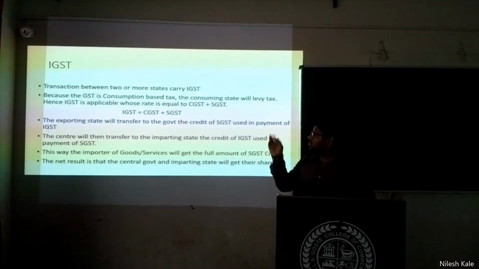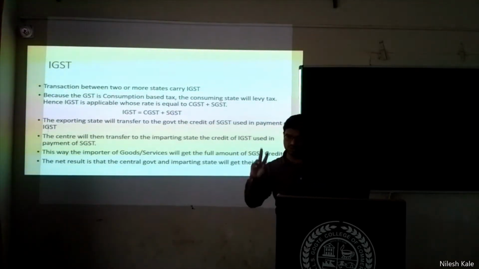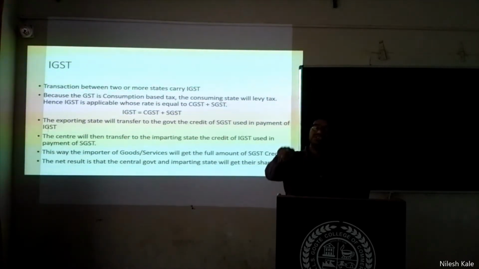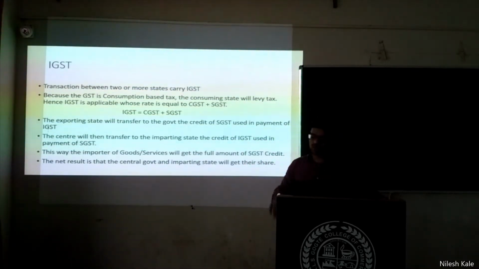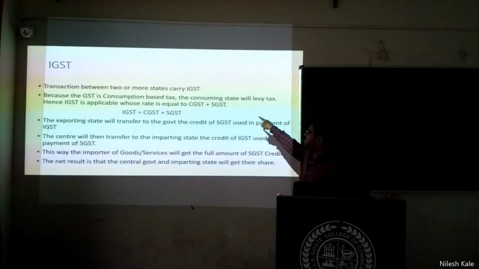Transactions between two or more states carry IGST. Two or more states. Transactions between the states. I am not speaking within the state. One state, another state, and if the transactions are happening, then IGST is applicable. Because GST is a consumption-based tax. The consuming state will levy tax. Because GST is a consumption-based tax.